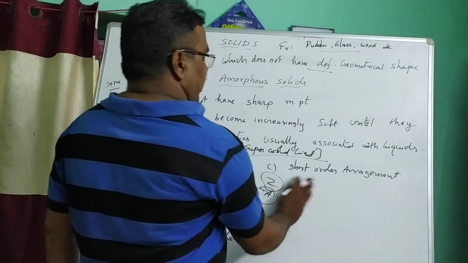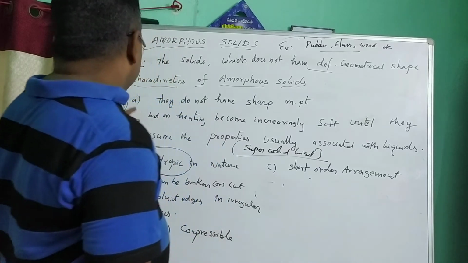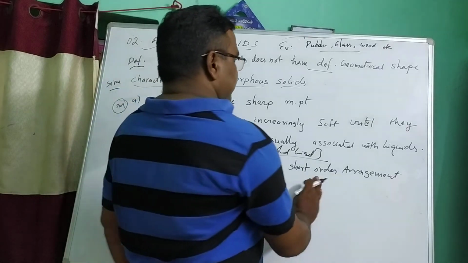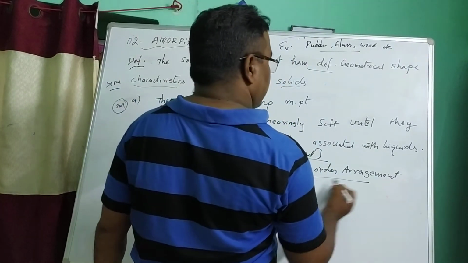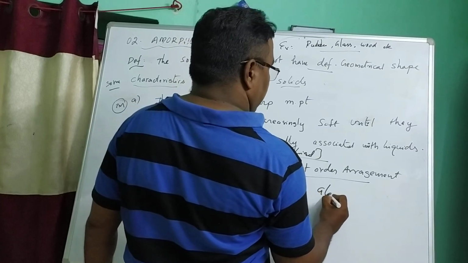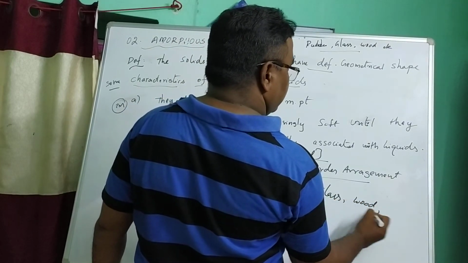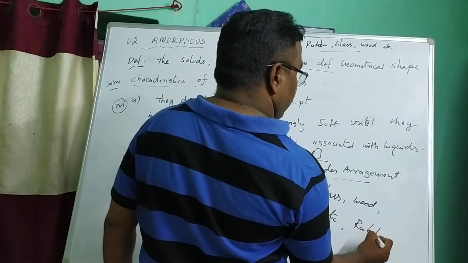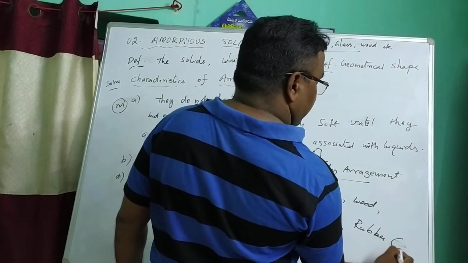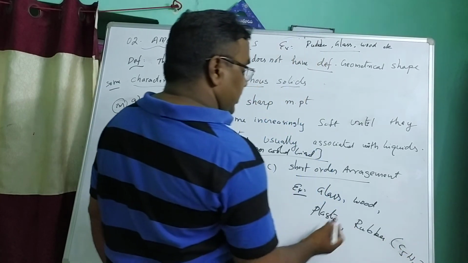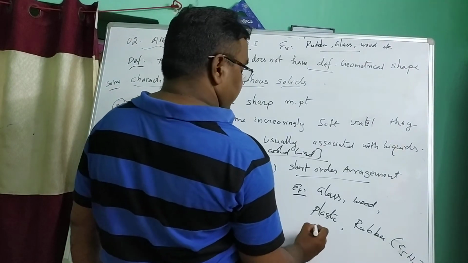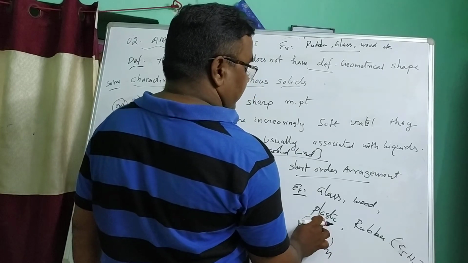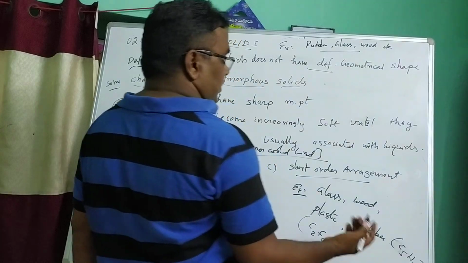The next one: first, they are isotropic in nature. Then, they have short order arrangement. Examples are glass, wood, plastic, rubber, etc. Rubber is a polymer, with formula C5H8. Plastic, that means polytetrafluoroethylene, is (C2F4)n. Polytetrafluoroethylene, general name Teflon, is a plastic. Wood's general formula is also C.